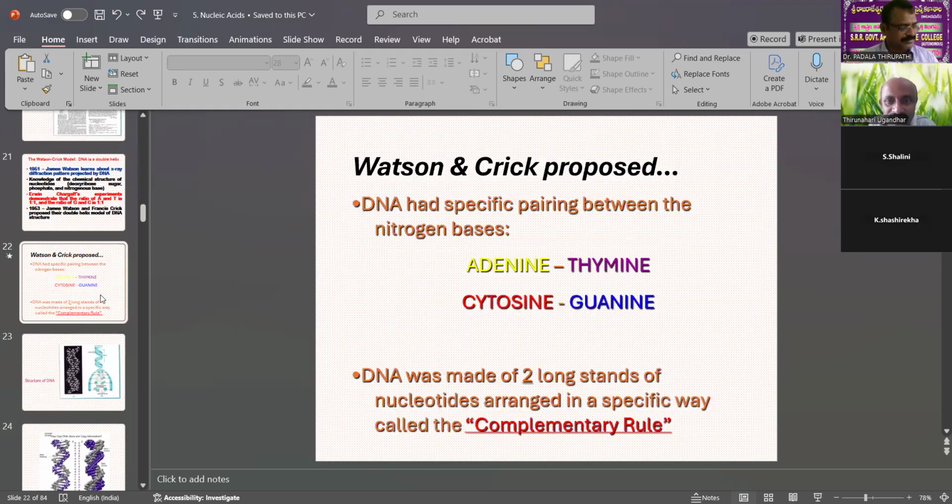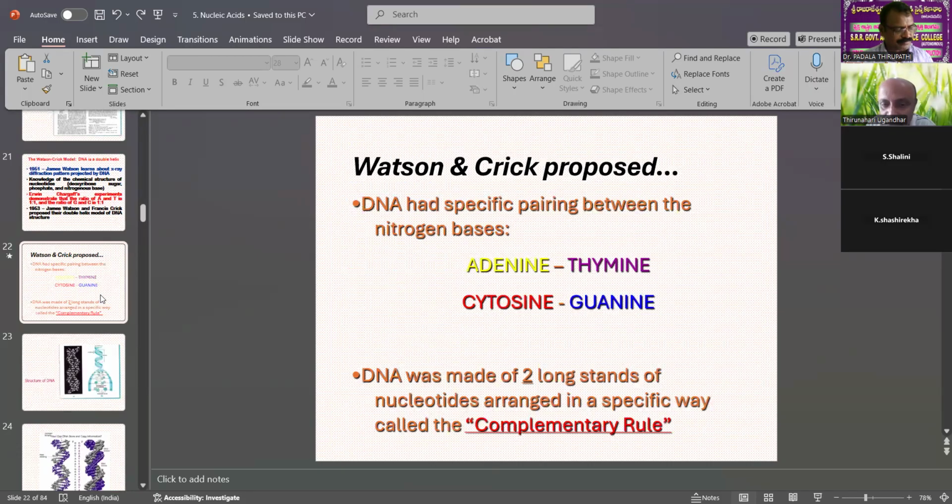Then Watson and Crick proposed that DNA had specific pairing between the nitrogen bases: adenine with thymine, guanine with cytosine. So DNA was made of two long strands of nucleotides arranged in a specific way, called the complementary rule.